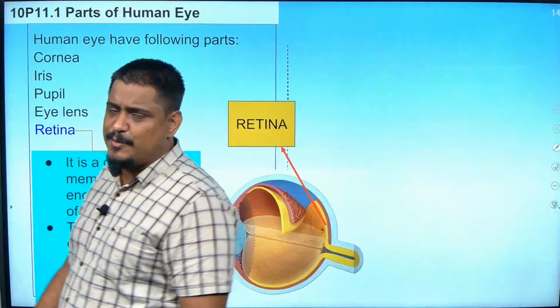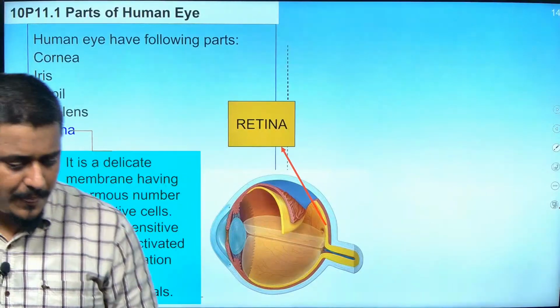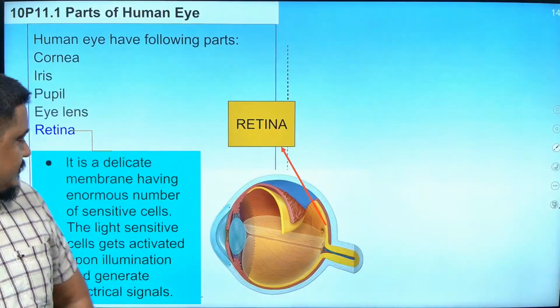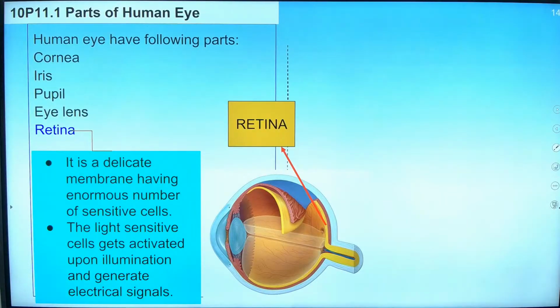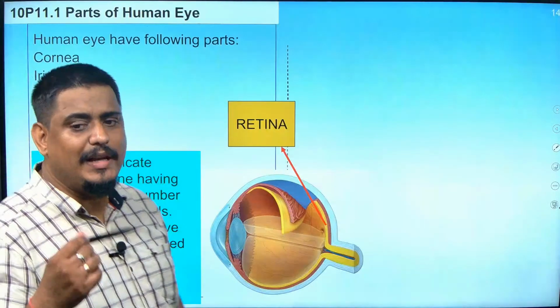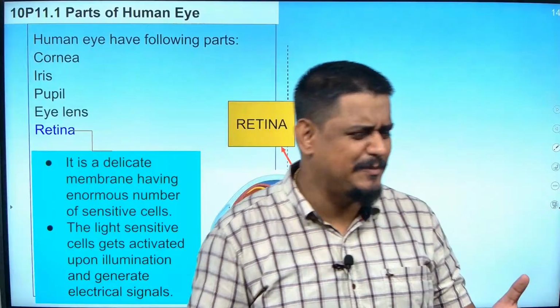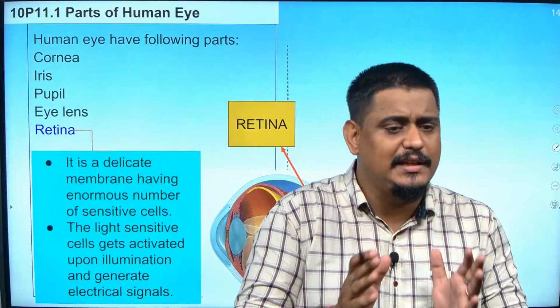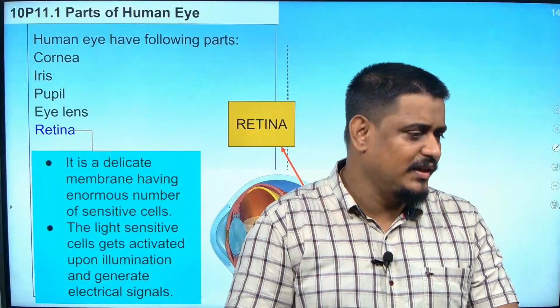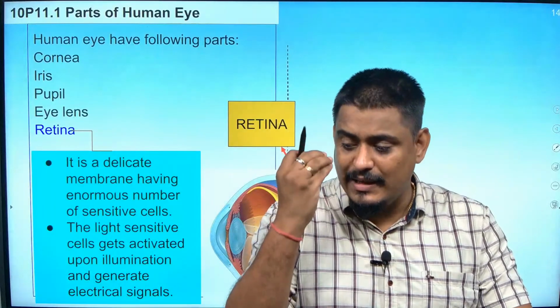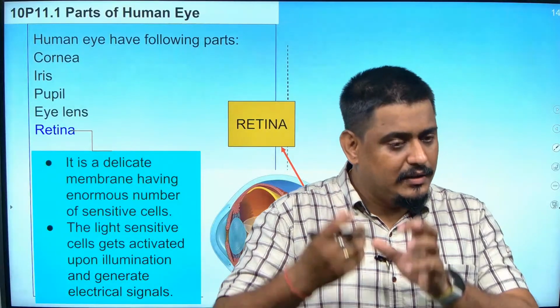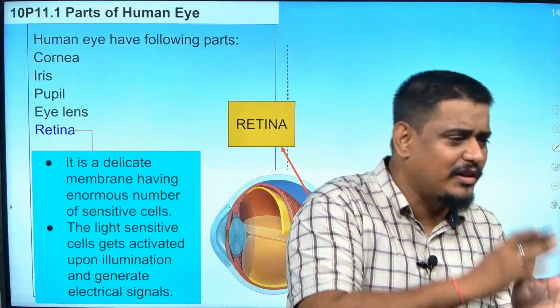So, please pay attention for 2 minutes. I will tell about this retina. Generate electrical signals. So, what happens whenever we see something? We are able to see anything only if light is there around us. That light enters our eye through the pupil, where it goes and forms the image on the retina.